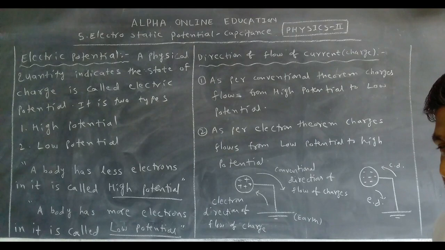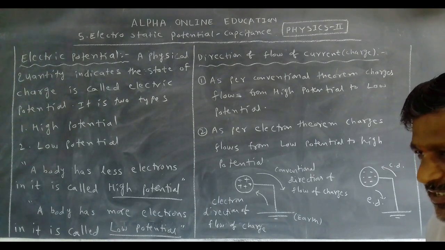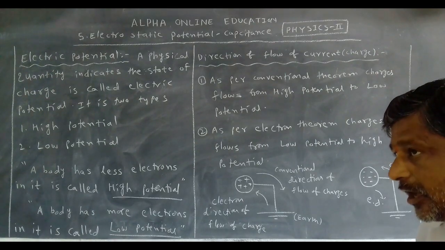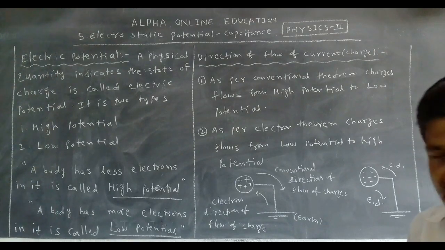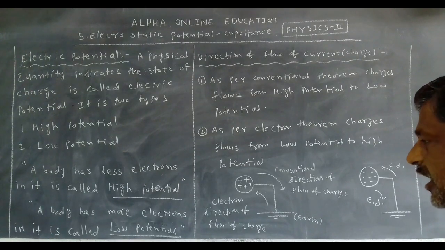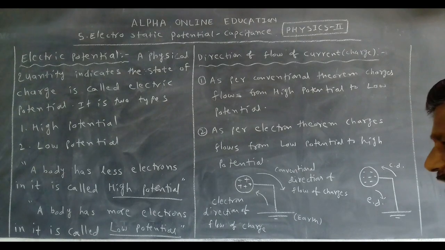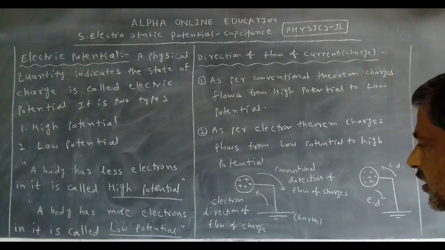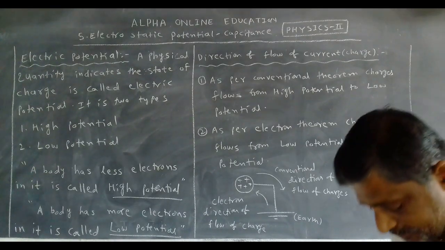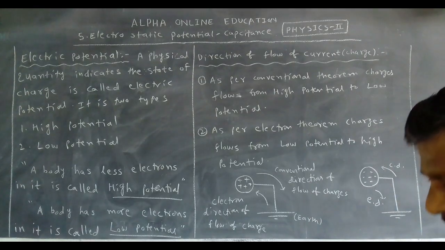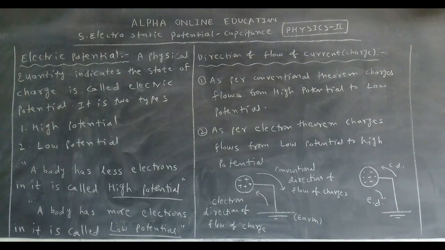High potential means the number of electrons is less in the object than the protons. Electrons number less means less than which one? Protons. That's why it is called high potential. If the body has more electrons than the protons, it is called low potential. Okay, this is about the types of potential.